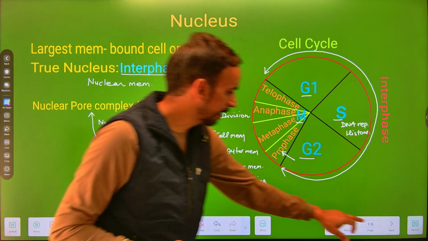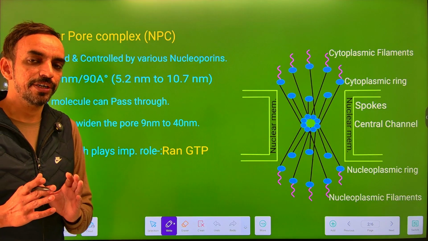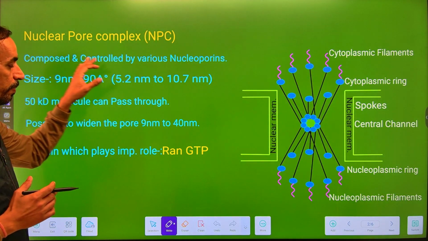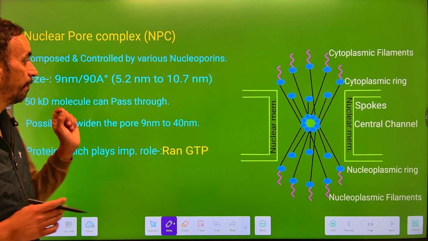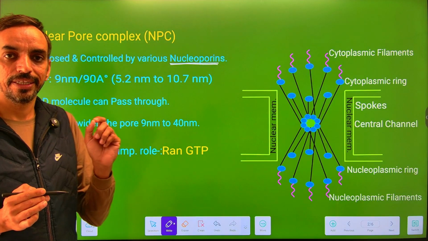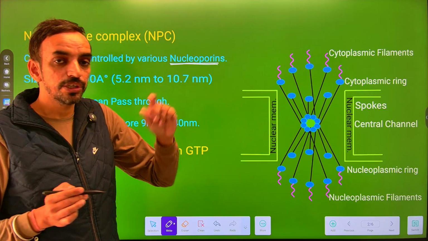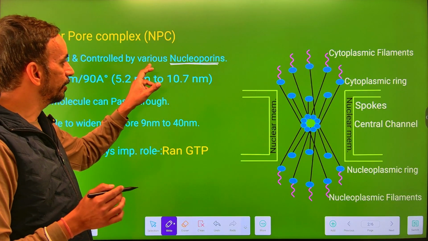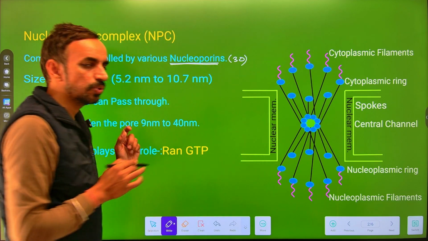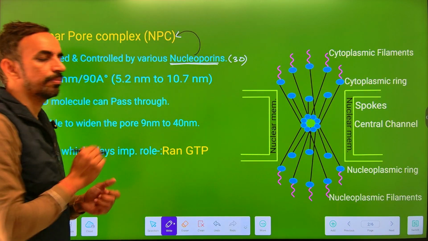So start करते हैं अपन न्यूक्लियर पोर कॉम्प्लेक्स के साथ ही कि न्यूक्लियर पोर कॉम्प्लेक्स होता क्या है. It is very much important in relation to the functioning of nucleus. So the nuclear pore complex is made up of various nucleoporins, है ना. Porins जैसा अपन पहले बात कर चुके हैं, these are the transporters which remain present within the plasma membrane, and the porins which remain present in the nuclear membrane are called nucleoporins. Now 30 of this type of nucleoporins together form a complex, and this complex is known as the nuclear pore complex.